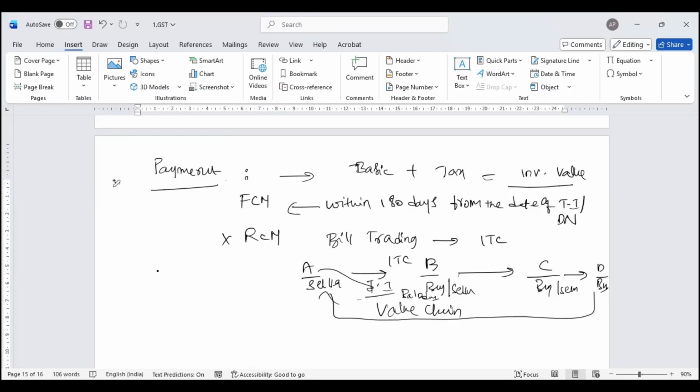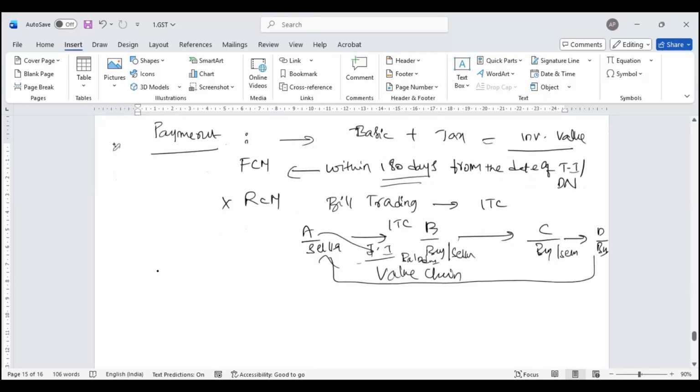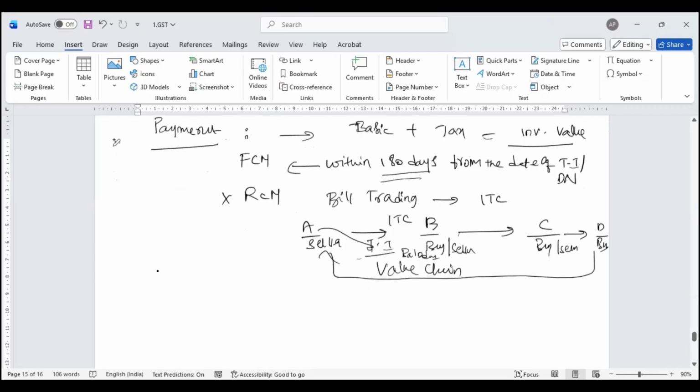Absolutely no. To block this chain, they say that, look, you ensure that you pay your vendor within a span of 180 days. Look at the way the law draftsmen are thinking. When you make a law, you shouldn't think only from that particular short span of point in time. How does the business operate? Where is the leakage in the system? How to plug that leakage, they are thinking. So this is the reason they say within 180 days, the payment should have happened to the vendor. That is what they say.